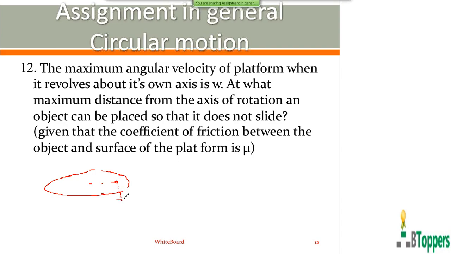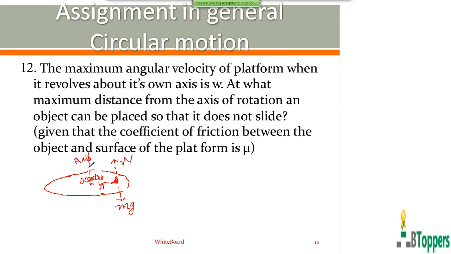The weight of the object acts vertically downwards, perpendicular to the surface of the platform. The normal reaction force on the object by the surface of the platform acts vertically upwards, perpendicular to the surface of the platform. As the object has no motion in the vertical direction, the weight mg is balanced by the normal reaction force. Let O be the center of the platform, which coincides with the center of the circular path. Let small r be the distance of the object from the center of the platform, from the axis of rotation.